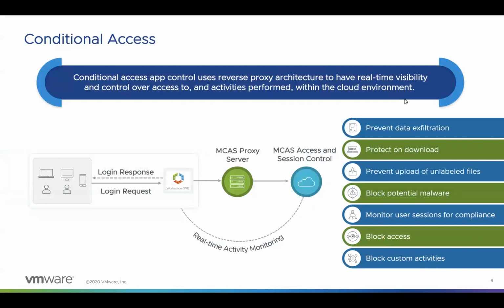Next is the conditional access app control method. This uses a reverse proxy architecture and integrates with the identity provider to provide real-time visibility and control over user access and activities performed within the cloud environment. One important prerequisite here is that the apps we are going to integrate should support authentication protocols like SAML 2.0 or OpenID Connect if we are planning to use Azure AD. The cloud apps should also support single sign-on authentication.